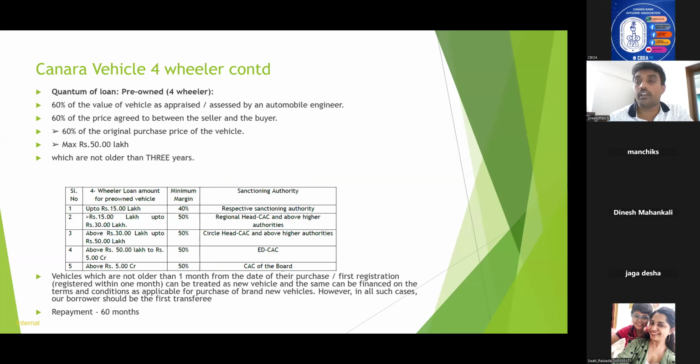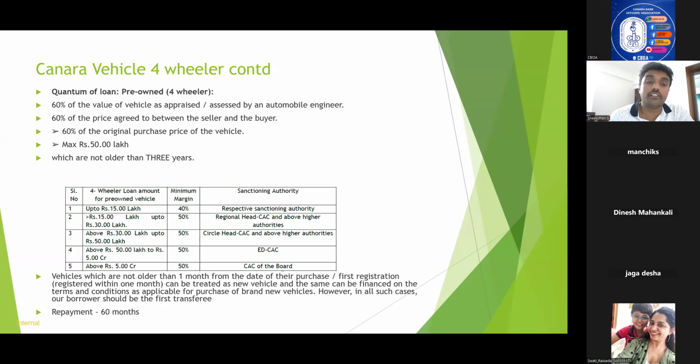And the margin also is a little bit tricky here. It is very easy if you learn this table by heart. If the loan amount is up to 15 lakhs, it is 40 percent minimum margin. If it is 15 lakhs to 30 lakhs, the minimum margin is 50 percent, but the sanctioning authority differs here: regional head, CSE and above authorities. If it is above 30 lakhs to 50 lakhs, the margin is 50 percent, which is to be permitted by circle head, CSE and above.